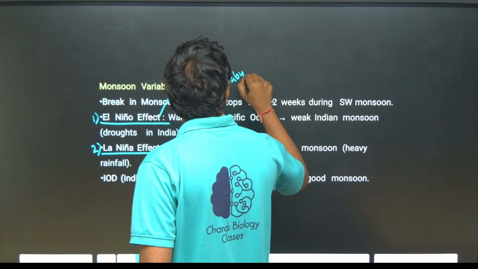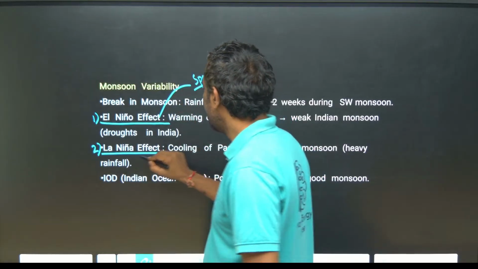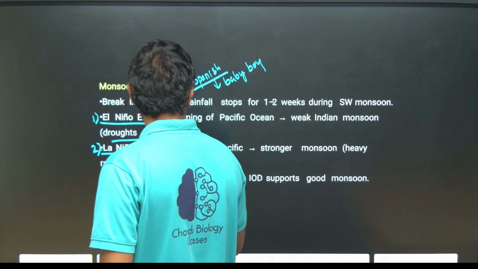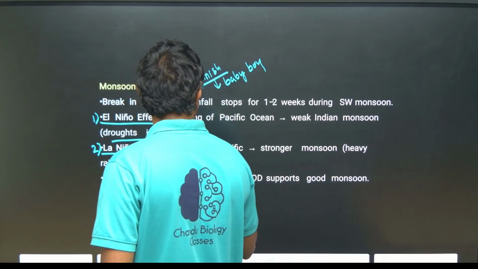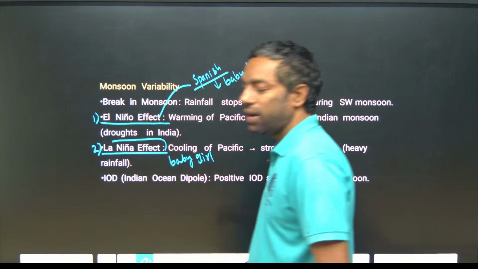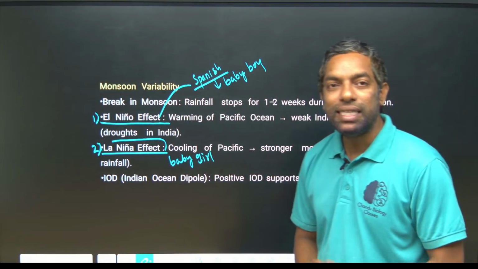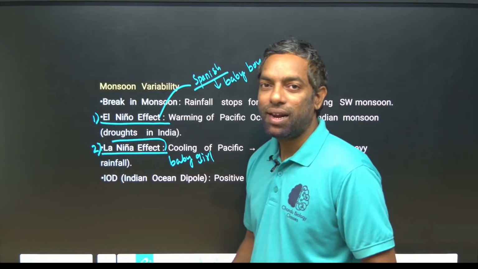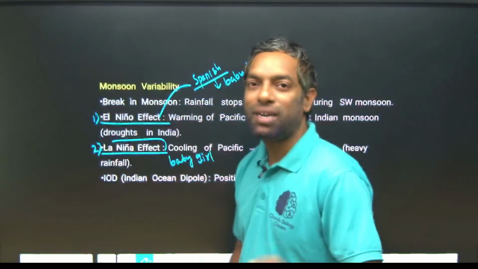Baby boy is El Niño. La Niña is the baby girl. Okay, El Niño, La Niña. This is a Spanish word, guys. El and La: La comes under feminine, El comes under masculine.